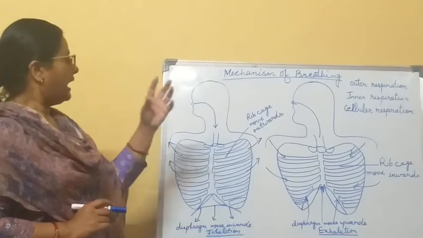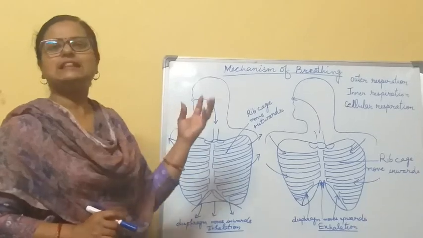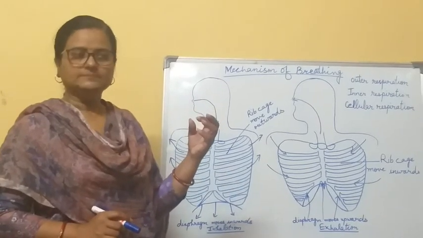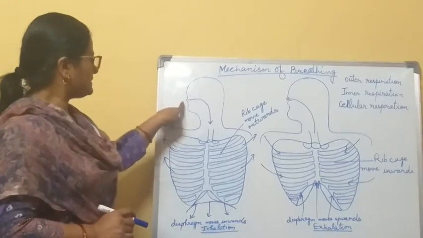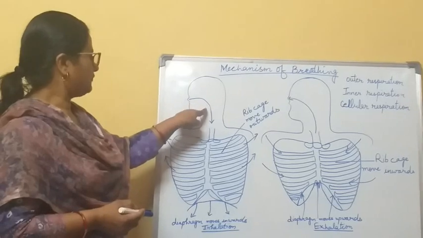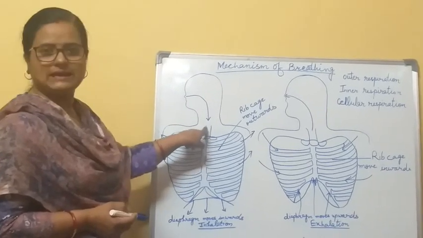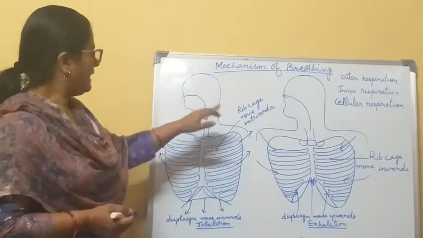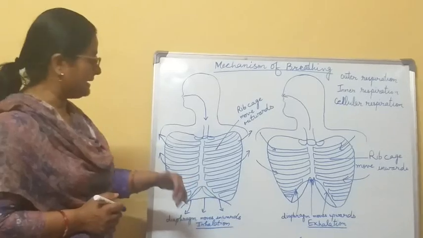So how does the oxygen enter? When we inhale the oxygen gas, the air passes from our nostrils through the nasal path and nasal cavity. It enters with the help of the windpipe into the chest cavity. And how does it enter inside the lungs?